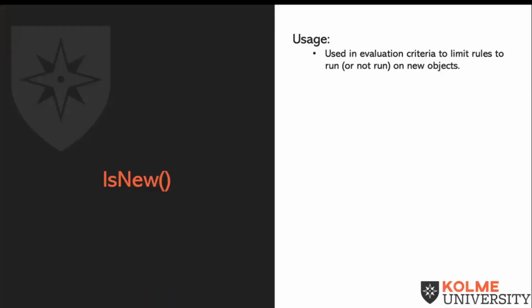Today, we're exploring the IsNew function inside Adaptive Work. This function is used in the evaluation criteria of workflow rules and validation rules to limit rules to run or not to run on new objects.